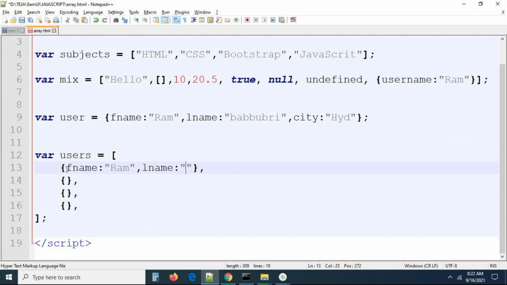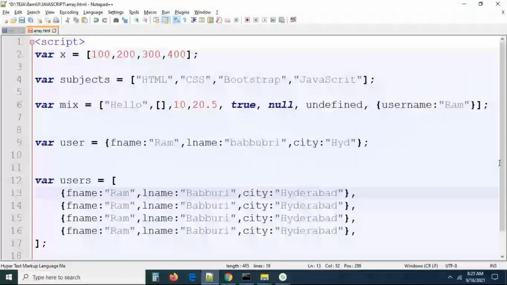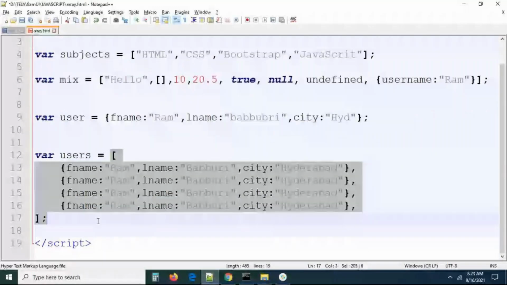Can you please tell me, this is an array and this is also an array. This is an object. What is this? Anybody? Can you send me the answer in the chat window? First of all, can we create an array like this? 100% guys, we can create an array like this. But is there any error? Let me check this. I don't have any error. Fortunately, this is true; we can create an array like this. But what is it exactly? I'm expecting the answer from you. Can you guess what it is exactly?